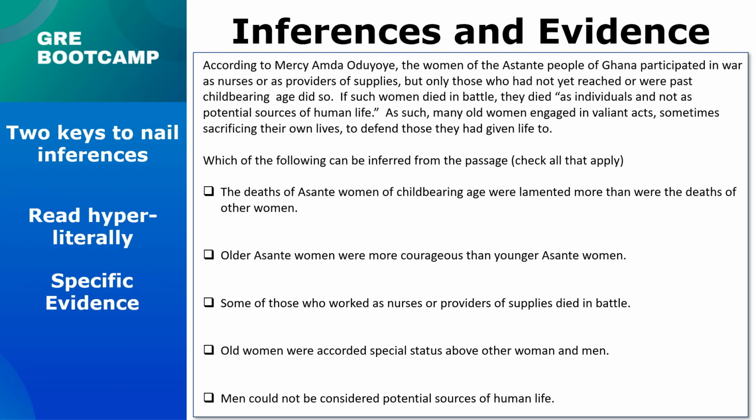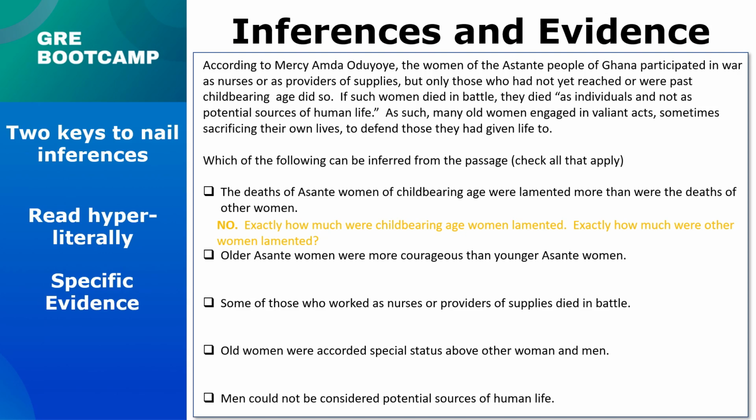Okay, can we infer the deaths of Asante women of childbearing age were lamented more than the deaths of other women? We can't. And here's the thing, comparison answer choices are almost always wrong, and here's why. Because for this to be right, we would have to know exactly how much the deaths of childbearing women were lamented and exactly how much the deaths of other women were lamented so we could compare the two. They almost never give you enough data or enough information to make a comparison.